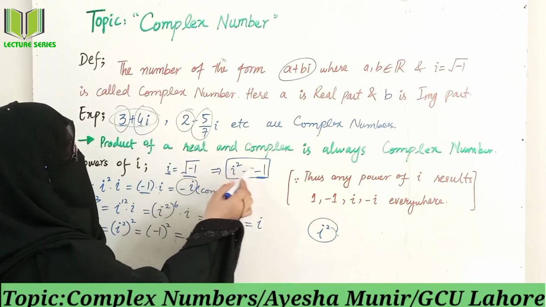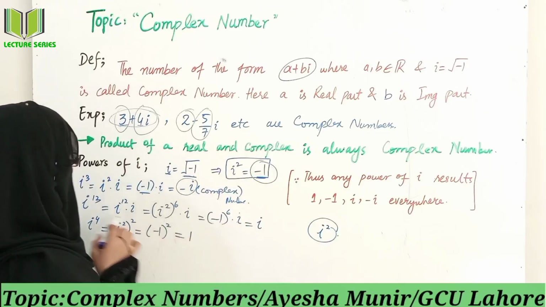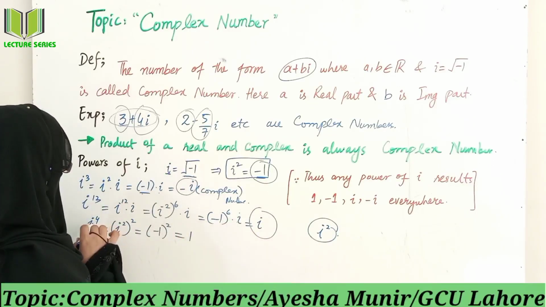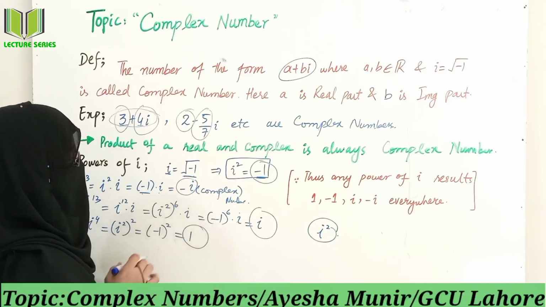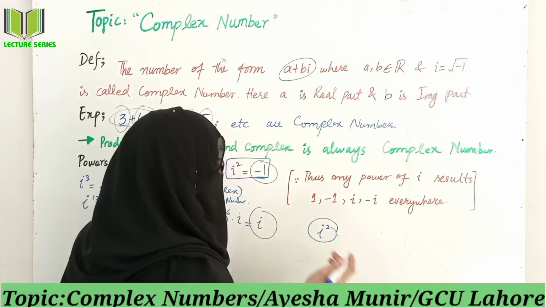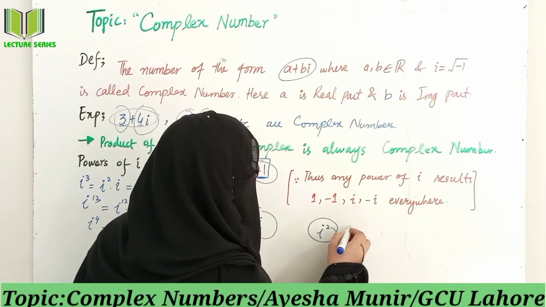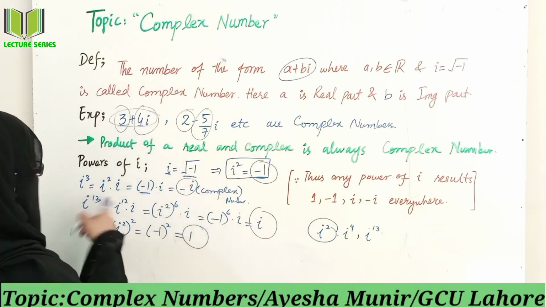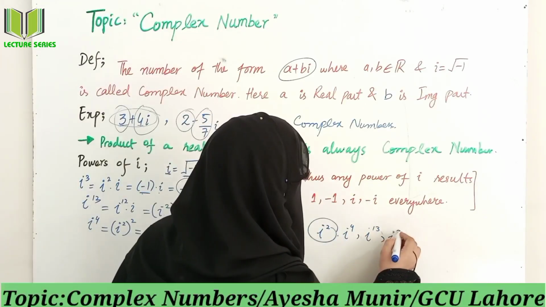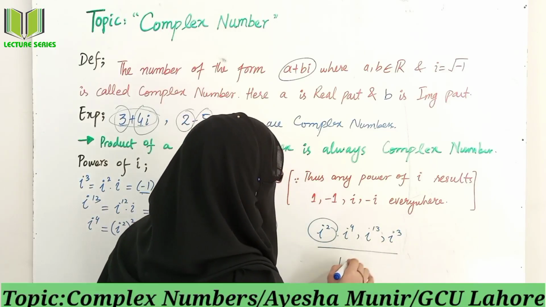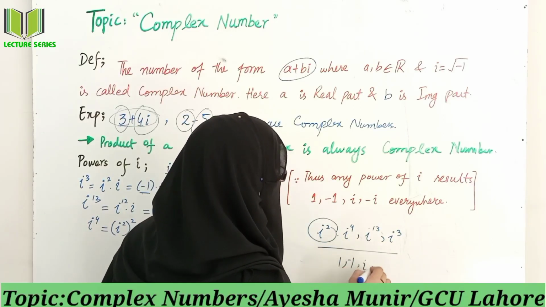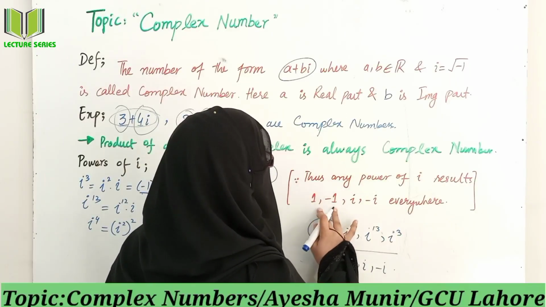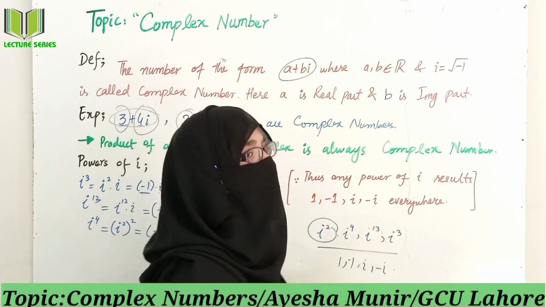Iota raised to power 2 is minus 1. Iota raised to power 13 is what? Iota again. Iota raised to power 4 is 1. What we get? We have iota square, iota 4, iota 13 and iota cube. We get nothing but 1, minus 1, iota, minus iota. Thus every power of iota results in 1, minus 1, iota and minus iota everywhere.